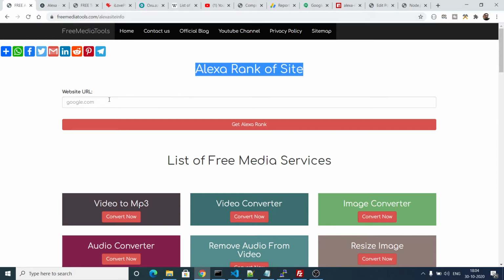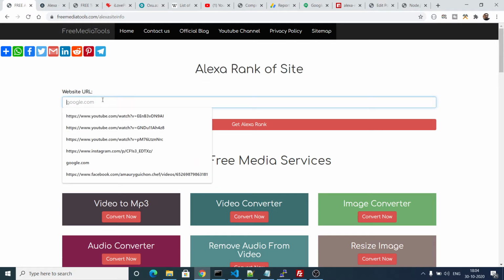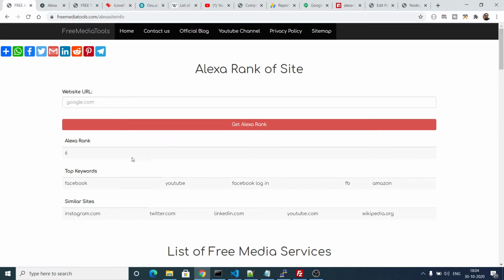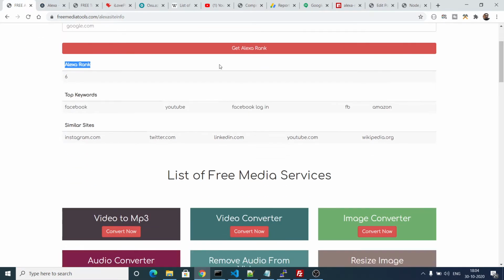Here you need to enter the domain name. Let's suppose I enter facebook.com. The user interface is pretty simple. You just need to enter the website URL and click on get Alexa rank. It will take some time, and after that it will return the Alexa rank of this domain name, which is 6 in the world. It's a very popular website, Facebook, and some other relevant information will also be returned to you.